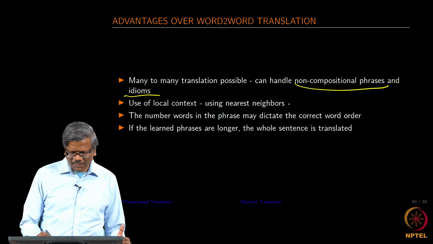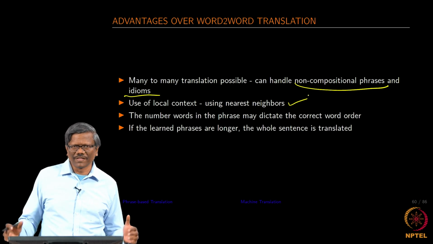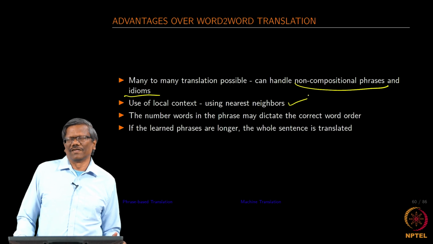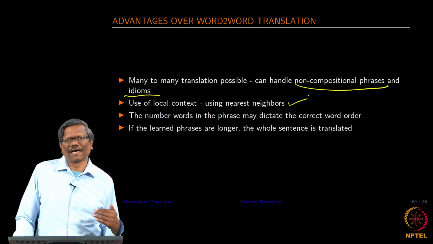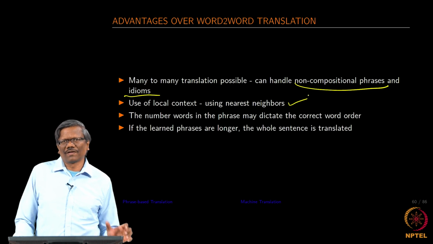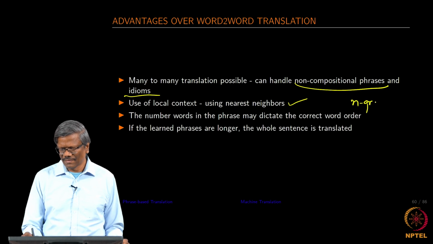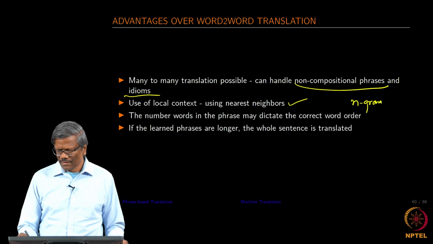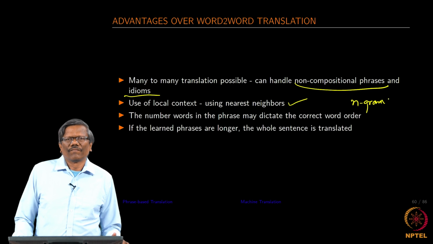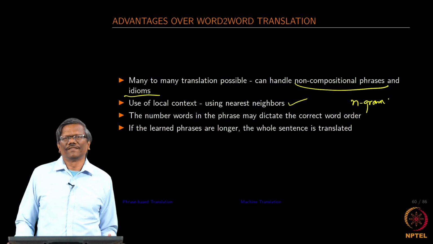So, why is it possible to have a good translation? Because we are going to be using the neighborhood words. Remember in the language model, as you increase the number of context words or the n-gram, we were able to really get a good handle on the generation of the sentence.